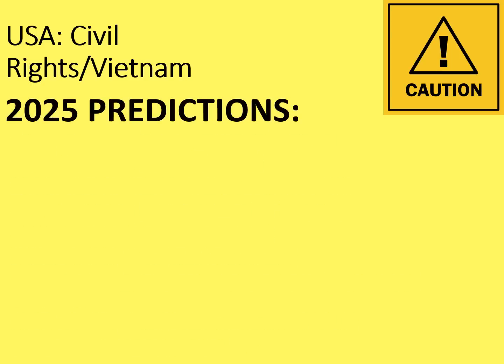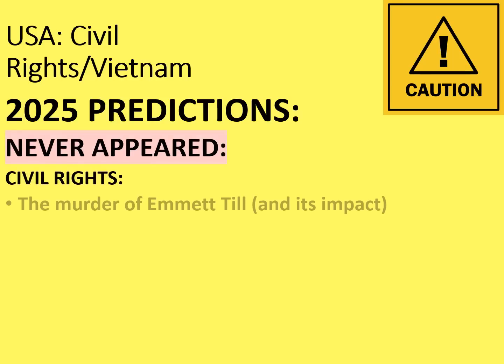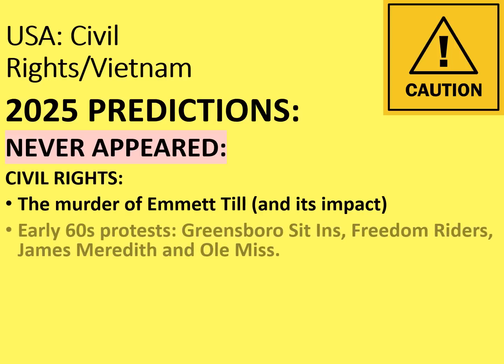So the following topics have all never appeared as far as I can tell from my records, starting with civil rights. Firstly, the murder of Emmett Till and its impact. There have been questions about treatment of black people in the 1950s where this would have been relevant, but it has not had its own question, possibly because it is a bit narrow.